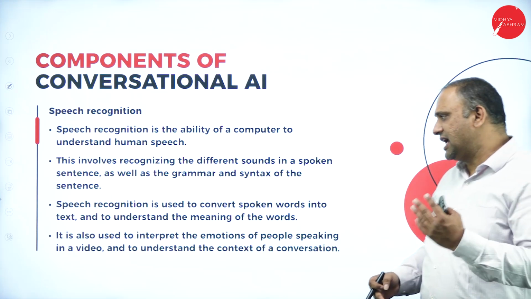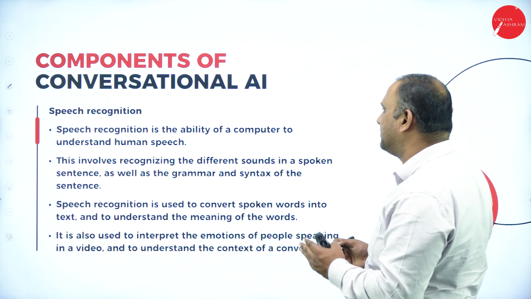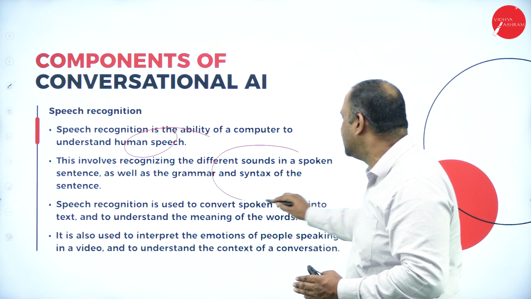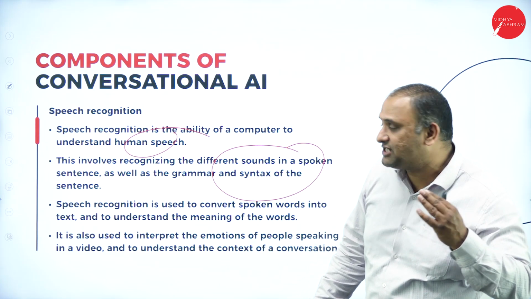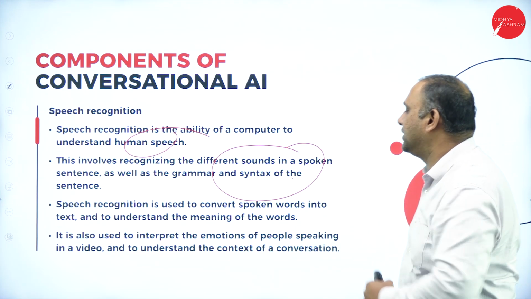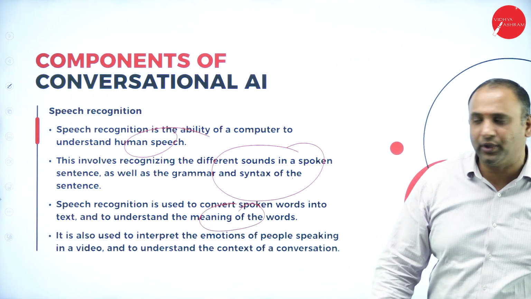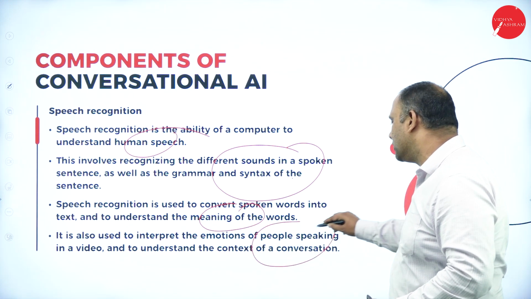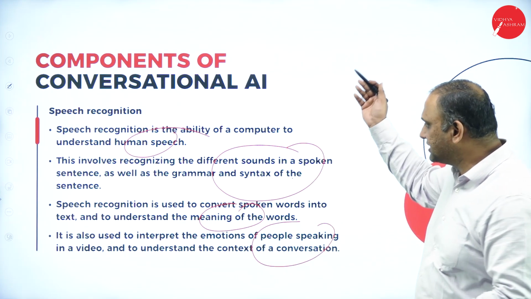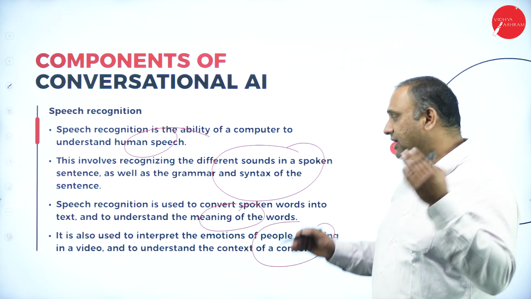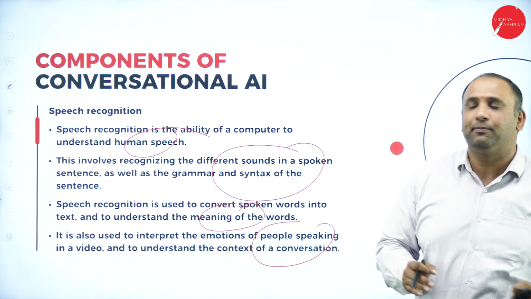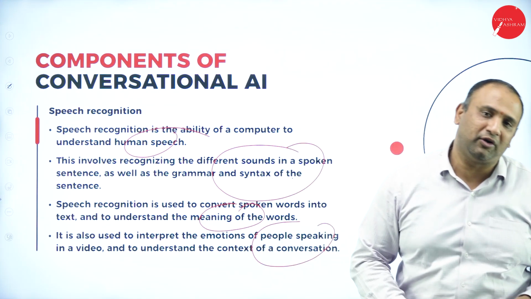Now, speech recognition, as we have spoken about, is a concept that's very important for us to understand human speech. It involves recognizing different sounds spoken in a sentence as well as the grammar and syntax. Speech recognition is also used to convert words into text and understand the meaning of the words. It's also used to interpret the emotions of the people who are speaking in the video and understand the context of the conversation. So this is very important. Why? Because speech recognition is used to convert the words into the text format. That's more important, and it's highly important for us to understand and take it forward.